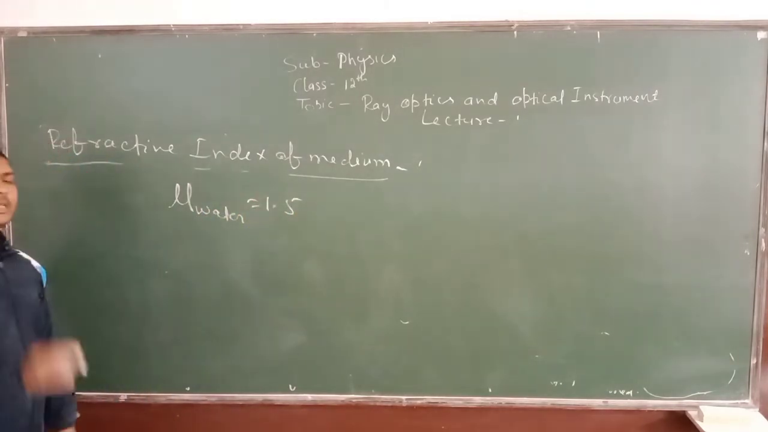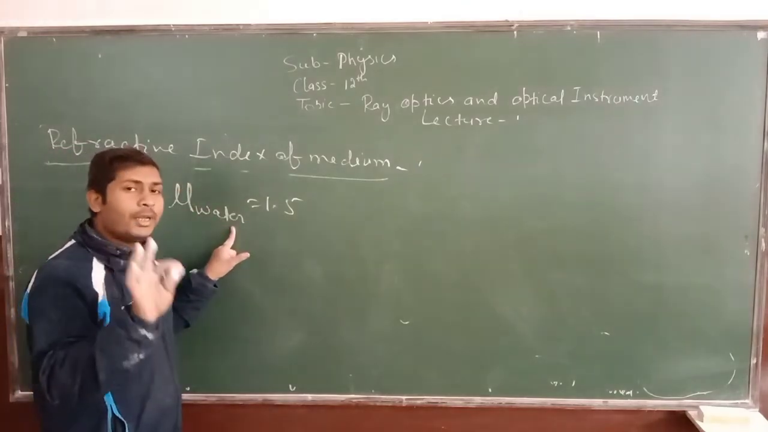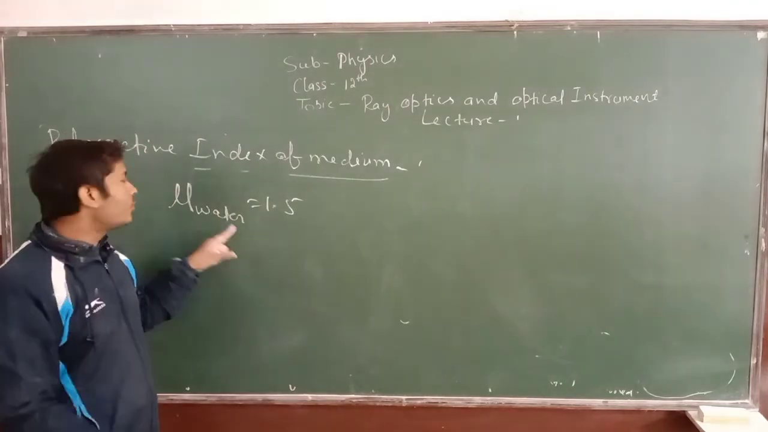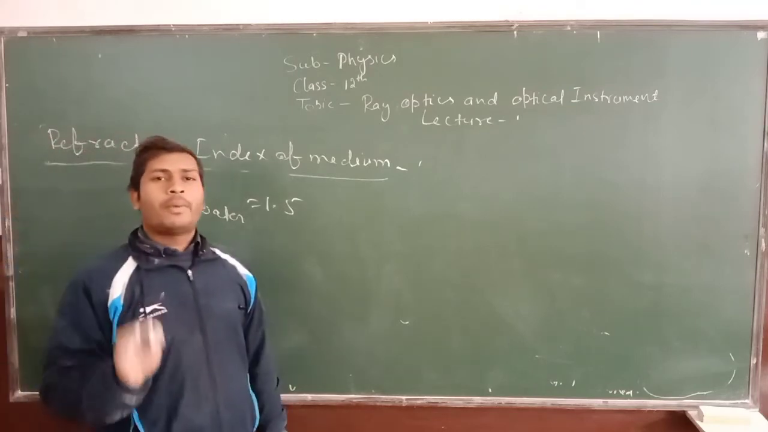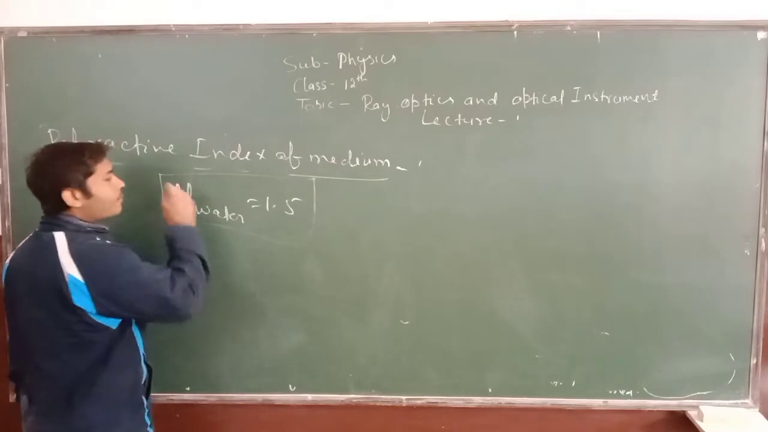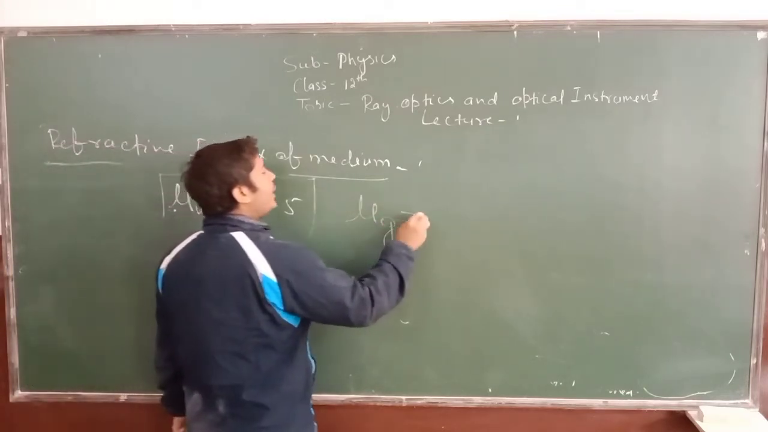Means, my dear student, the refractive index of water simply indicates that it is the refractive index of water with respect to vacuum or air. Means light is coming from air or vacuum to the water. Is it clear? And likewise, if I am writing here refractive index of glass, and it is 1.75.